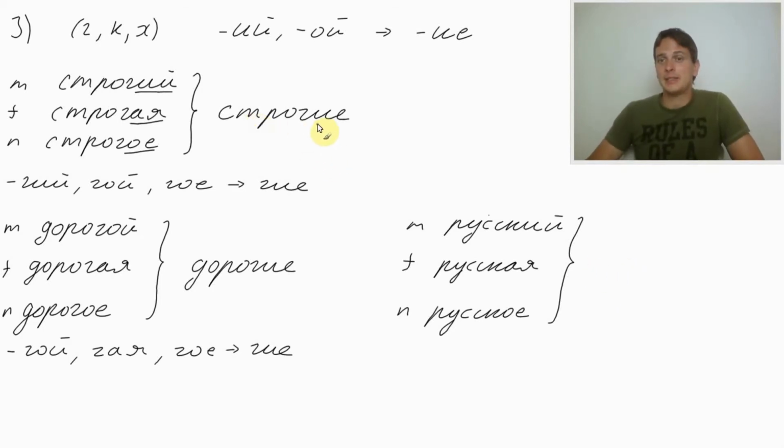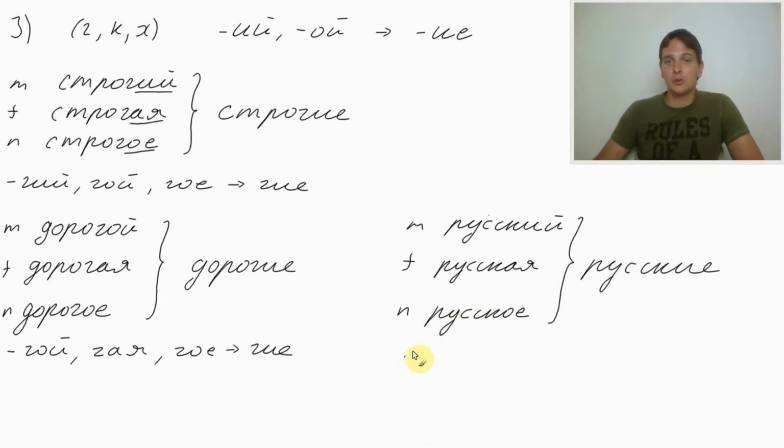We replace и to ие. Русские папы, Russian fathers. Русские мамы, Russian mothers. Русские окна, Russian windows. Русские слова, Russian words.